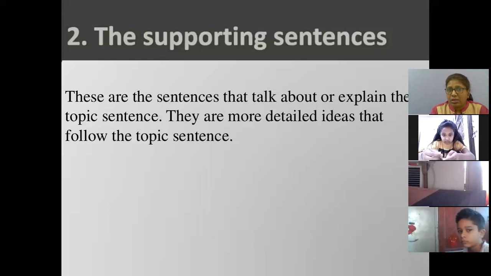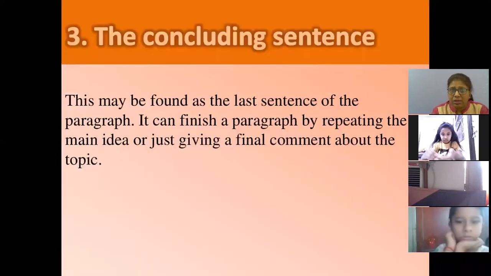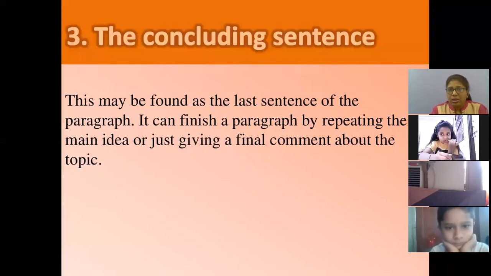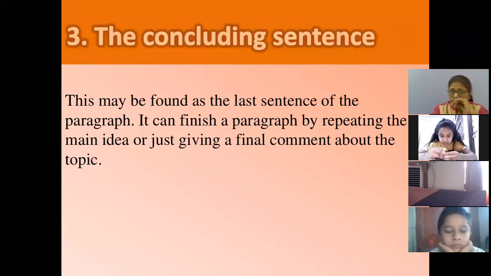So, these are the sentences which talk about or explain the main topic sentence, right? Next is the concluding sentence. And this concluding sentence is found at the last of the paragraph. It can finish a paragraph by repeating the main idea or just giving a final comment about the topic. Whatever topic is there, you are giving the final comment to that topic.